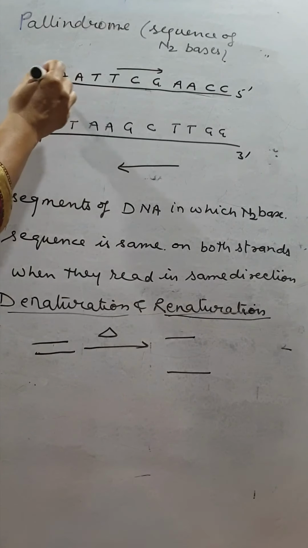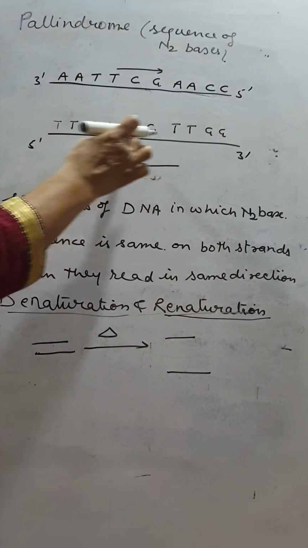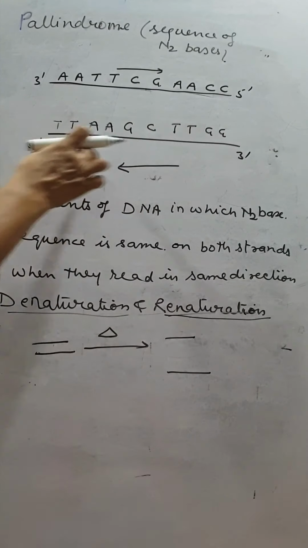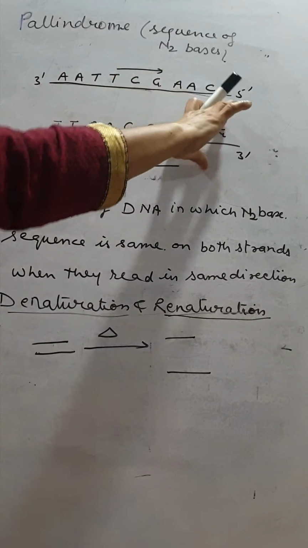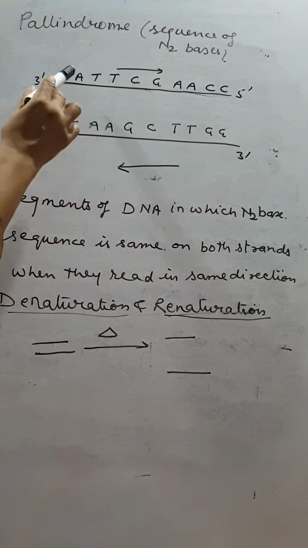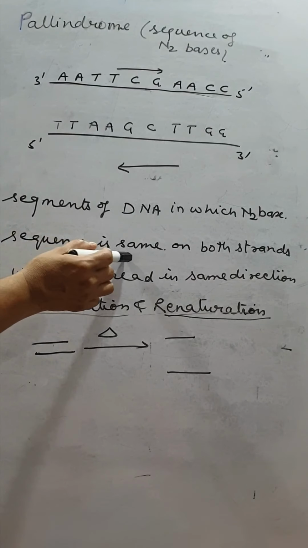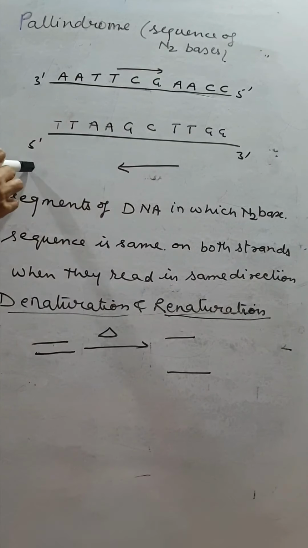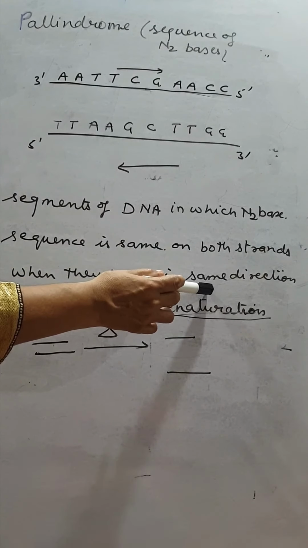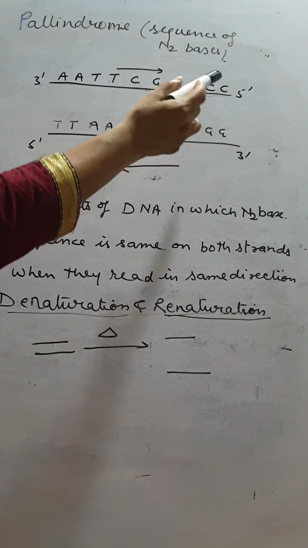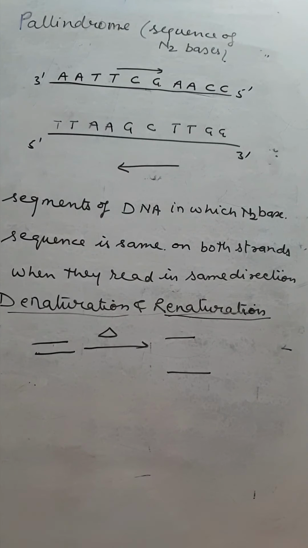So when we read this side and this side, the sequence will be the same. So this is the palindromic sequence: the segments of DNA in which the nitrogenous base sequence is the same on both strands when read in the same direction. The 3 to 5 is the same here and here. So this is the palindromic sequence of nitrogenous bases.